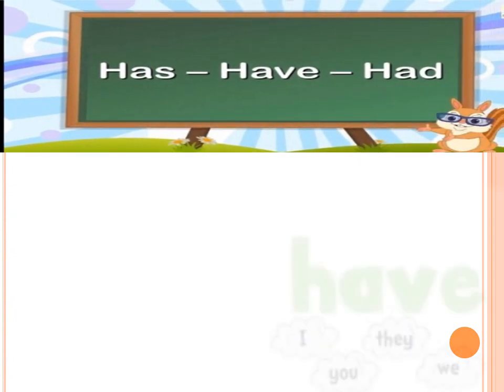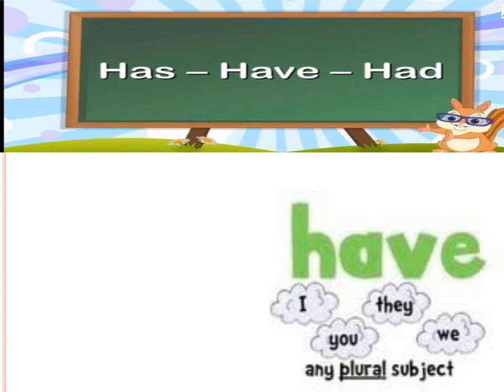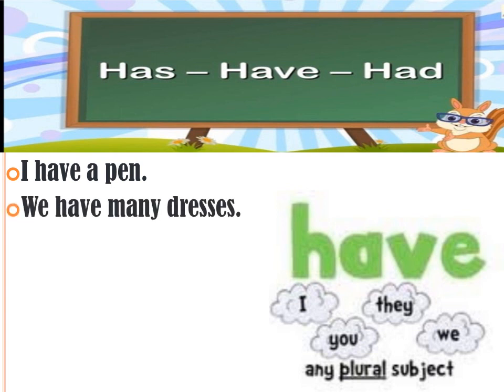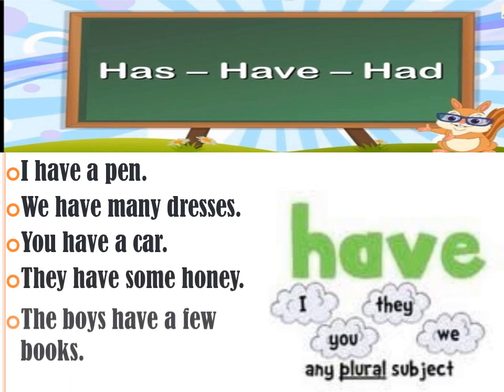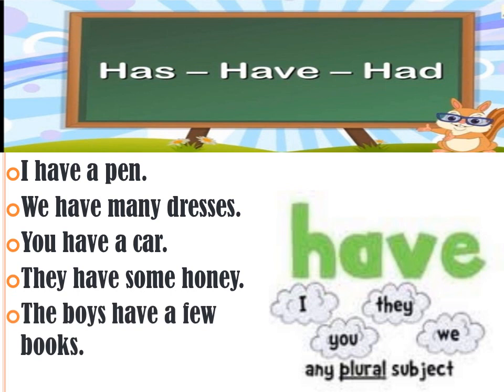So next is have. We use have with I, we, they, you and any plural subject. For plurals and for these 4 pronouns, we use have. I have a pen. We have many dresses. You have a car. They have some honey. The boys have a few books. Here the boys are plural, so that's why we have used have with them.